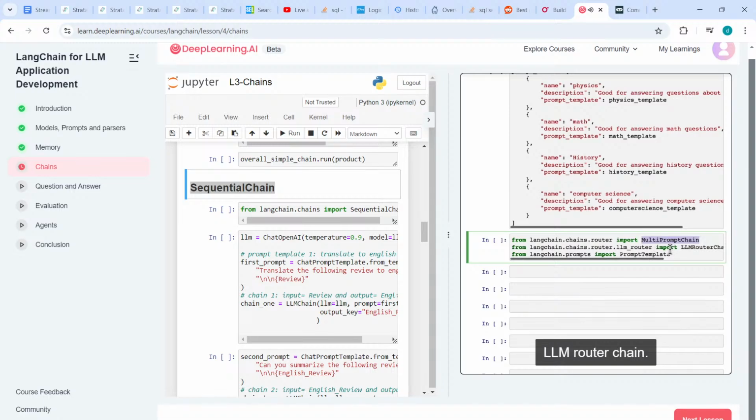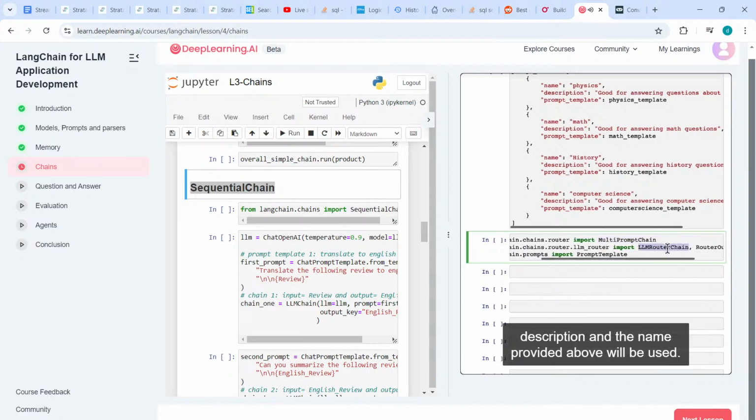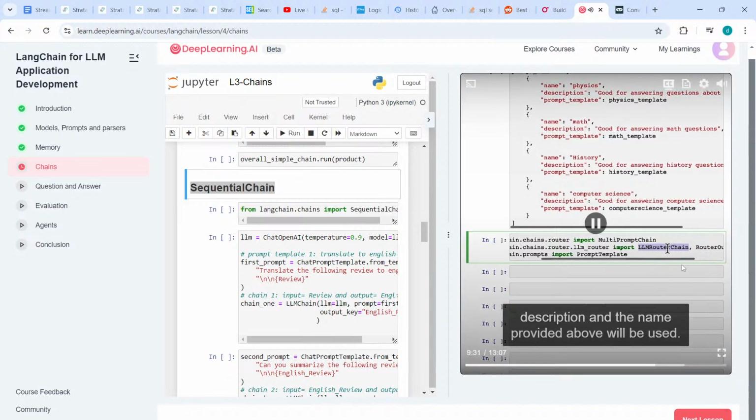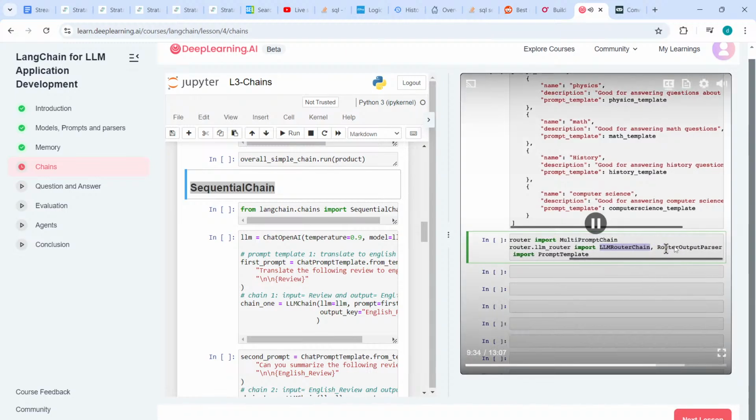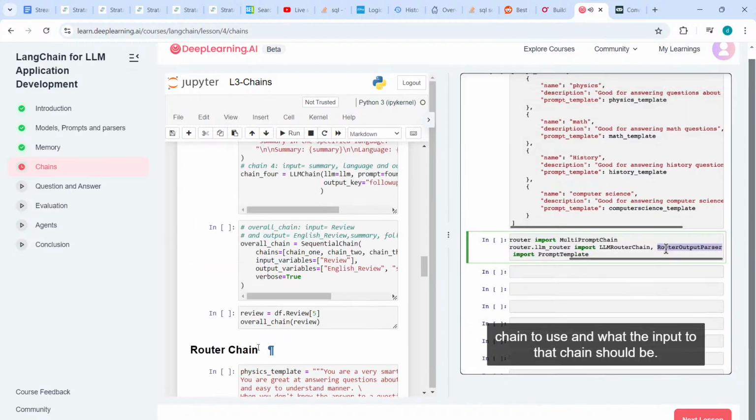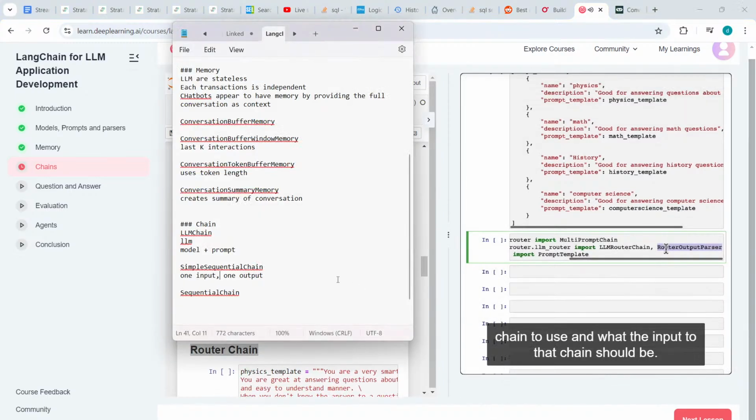The other classes that we'll implement here are an LLM router chain. This uses a language model itself to route between the different subchains. This is where the description and the name provided above will be used. We'll also import a router output parser. This parses the LLM output into a dictionary that can be used downstream to determine which chain to use and what the input to that chain should be.